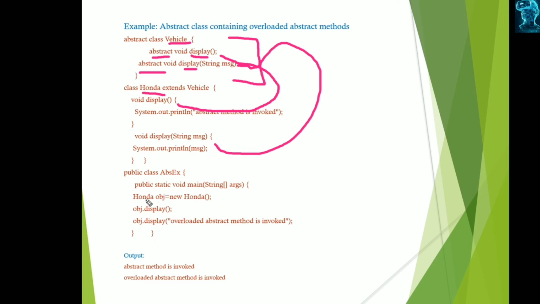When we create the Honda object, for the subclass only we can create the object, obj dot display. This has no argument, so the first is invoked. And obj dot display where we pass one string argument invokes the second method. So in the first method, the abstract method is invoked. In the second display method, it shows the string passed, that is the overloaded abstract method. So these methods are invoked. Like this, overloaded methods can also be included in the abstract class.